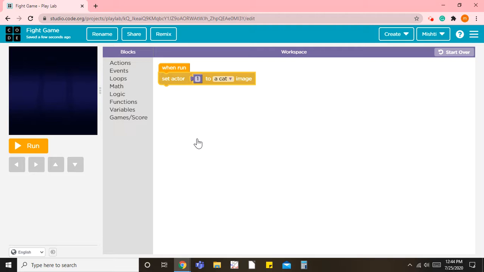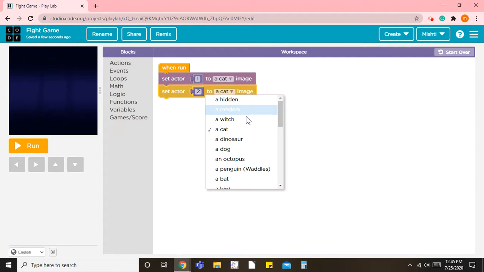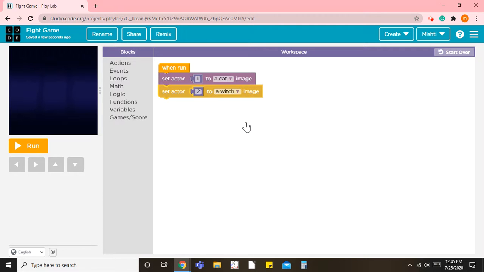And now we need to set another actor which is an evil one. So you can even copy paste the block. So just select the block, do Control plus C and Control plus V. There you go, you have your second block. So character number two will be an evil one, which I will keep as a witch.